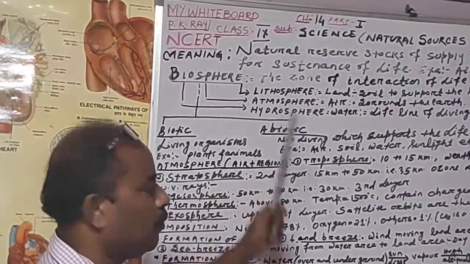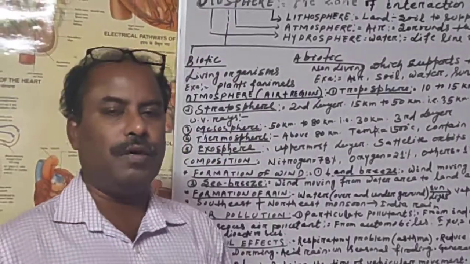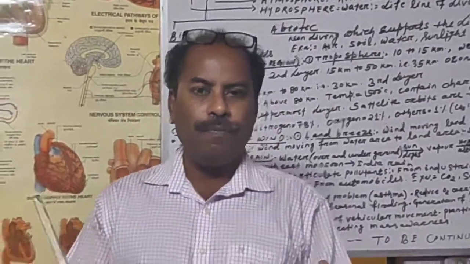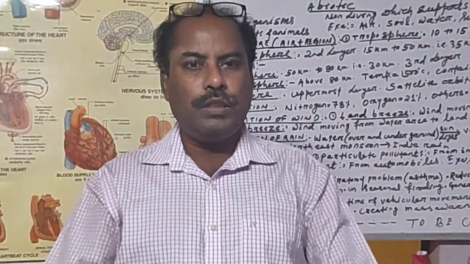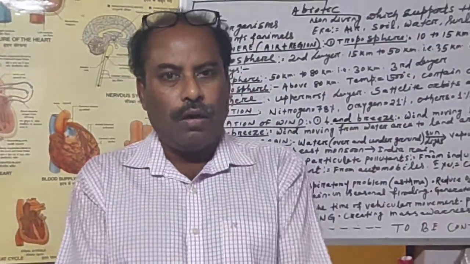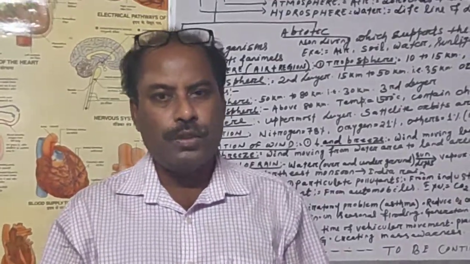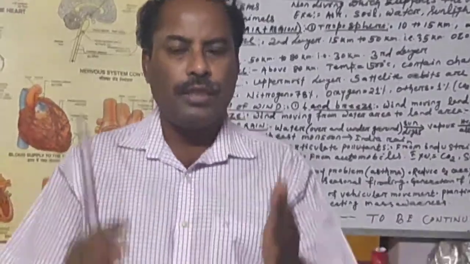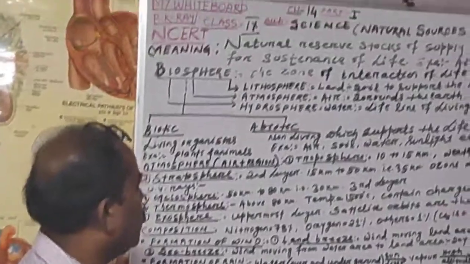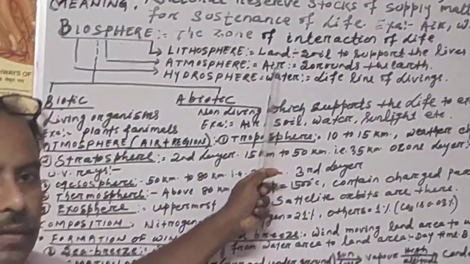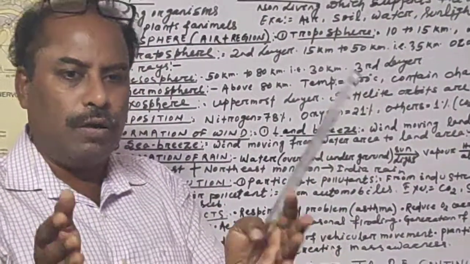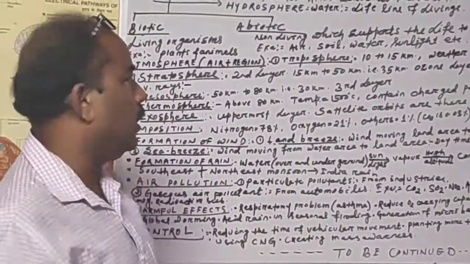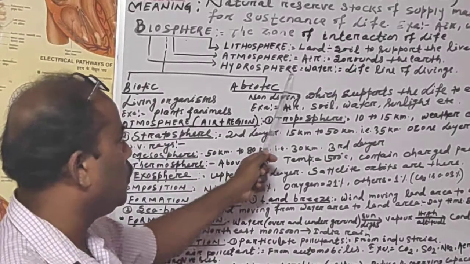Then coming to atmosphere. What is called atmosphere? Atmosphere is the area of the earth which is enveloped, which is occupied with the air. That is called the atmosphere. Atmo means air, sphere means area. So atmosphere, which provides us air, and air surrounds the earth, and air has a lot of importance for the living organism. Then we will come to the hydrosphere.